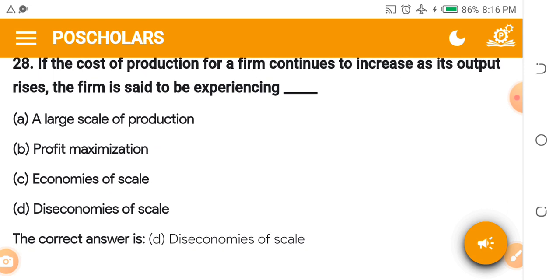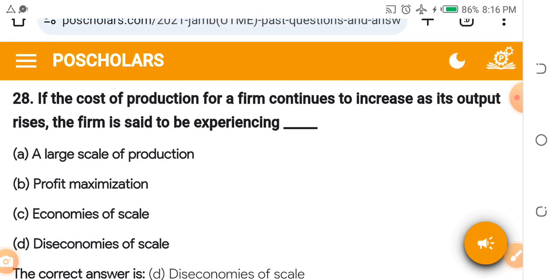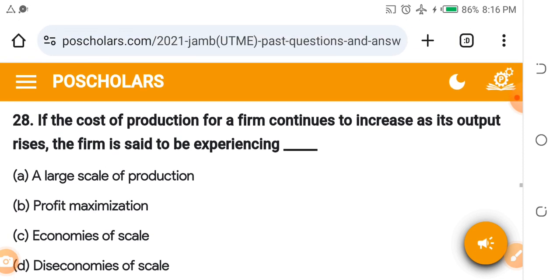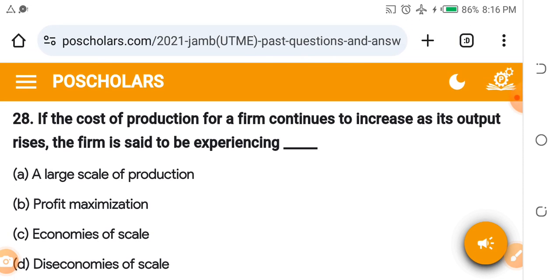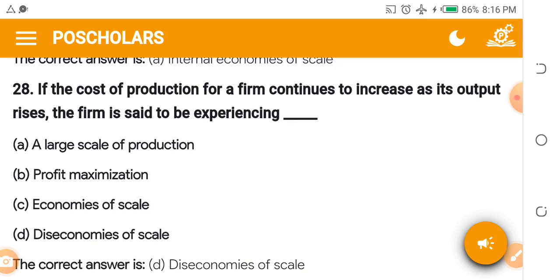If the cost of production for a firm continues to increase as its output rises, the firm is said to be experiencing dash.